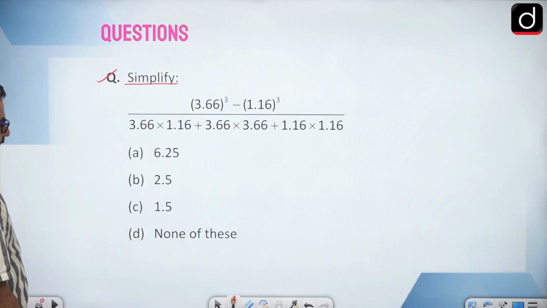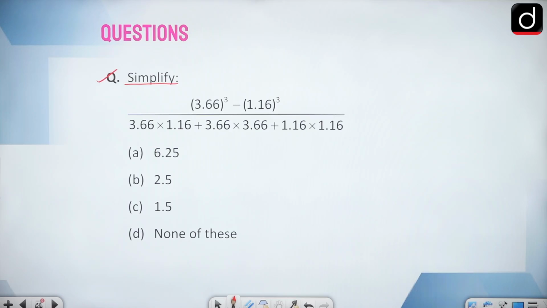Simplify. Now in this question, you can see in decimal 3.66 is given and its cube, and 1.16. So definitely we are not going to find the cube of 3.66. There must be some method to find the answers to such questions.